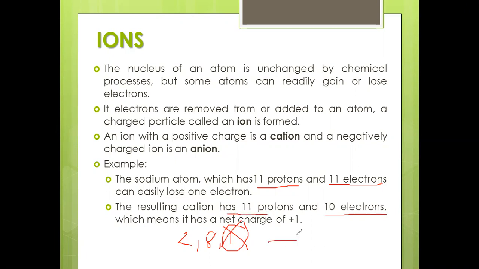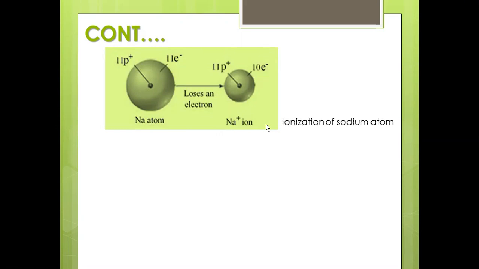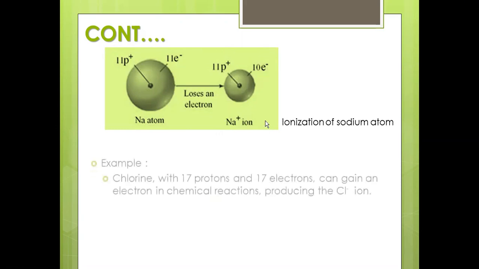And finally, it ends up with a net charge of plus 1. You should be very careful: by losing an electron, it gains the plus 1. From this you can see that sodium, having 11 protons and 11 electrons, loses an electron and ends up as the sodium ion, Na+, having 11 protons and 10 electrons. This is what we call the ionization of the sodium atom.